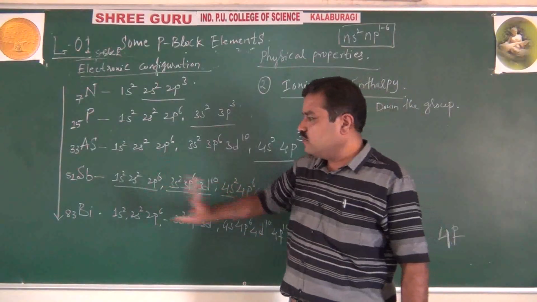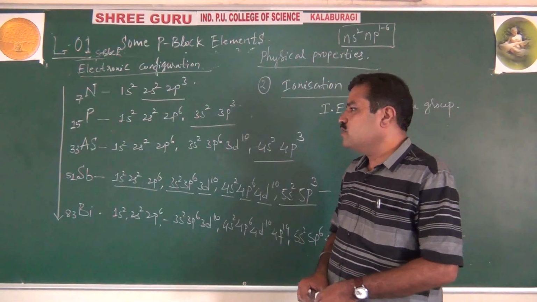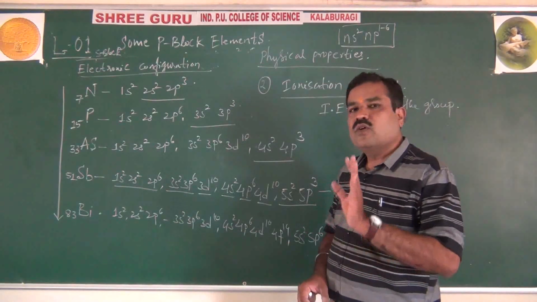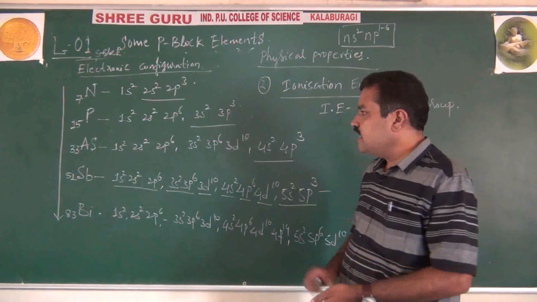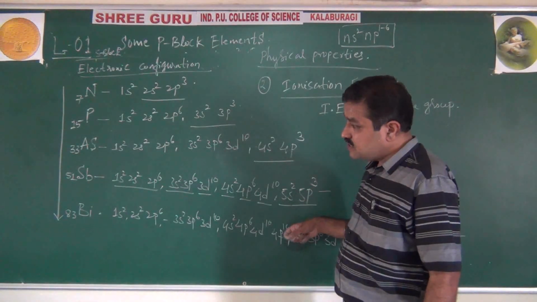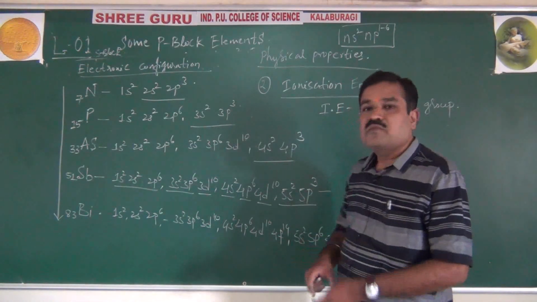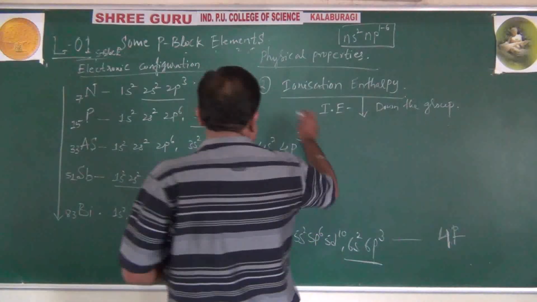Only from arsenic to bismuth. But in general, down the group from nitrogen to bismuth, as atomic size increases, ionization energy decreases. The only exception is from antimony to bismuth, exclusively due to 4d and 4f imperfect shielding. Okay, remember. This is regarding ionization.